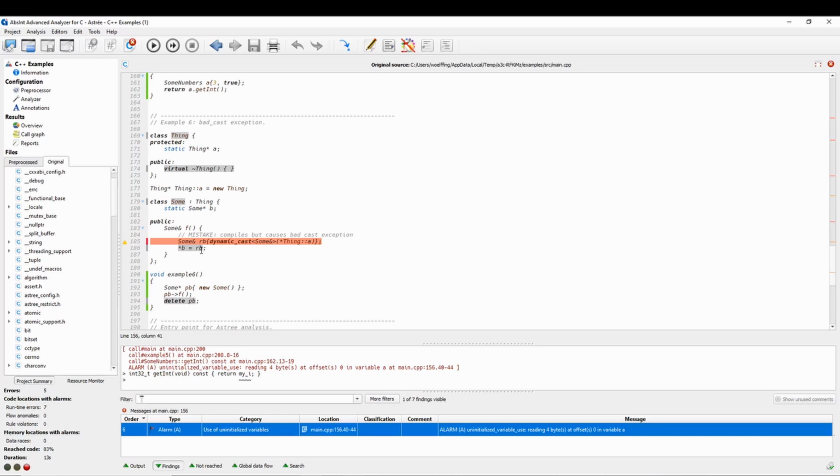In the 6th example, we have a class thing and a class sum that inherits from thing. The method f in class sum attempts to perform an invalid dynamic cast on a global pointer to an object of class thing. This code compiles without warning, but the dynamic cast in this example will throw a bad cast exception. The exception will unexpectedly abort program execution at this point. Astrée detects and reports the bad cast exception.